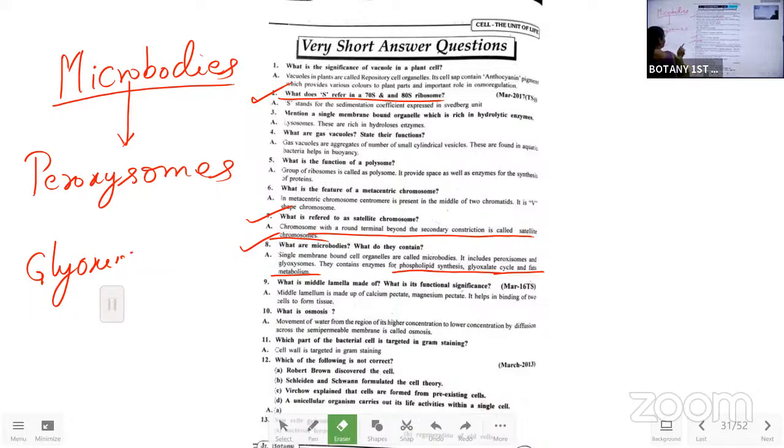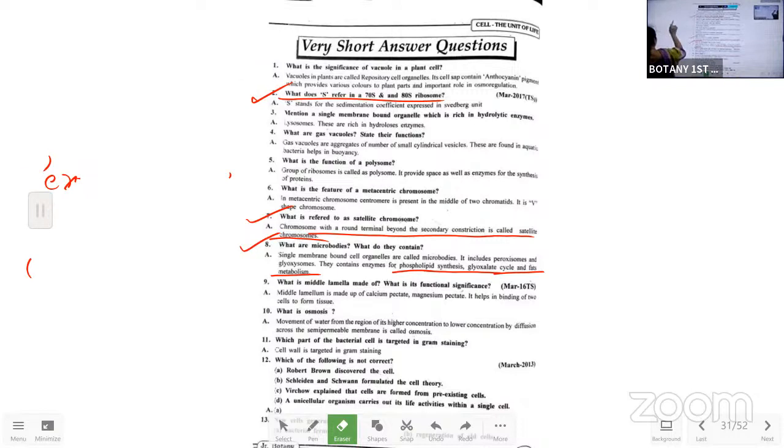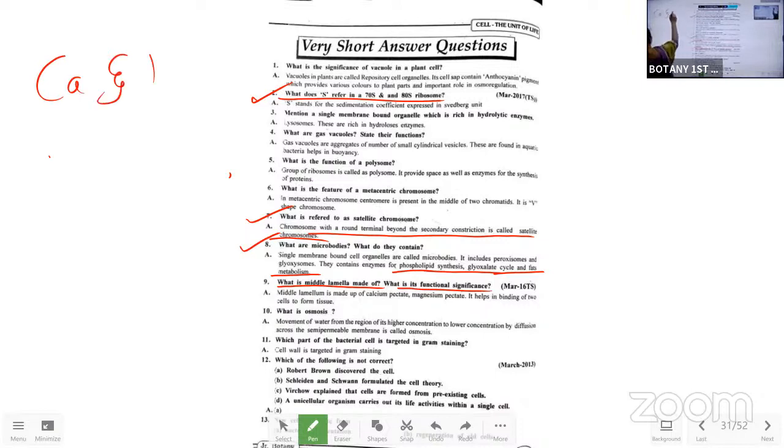And the next one is, what is middle lamella made up of? What is its functional significance? Middle lamella is made up of calcium and magnesium pectates.